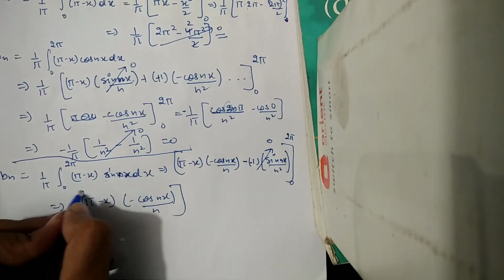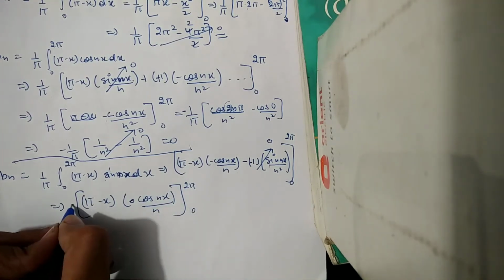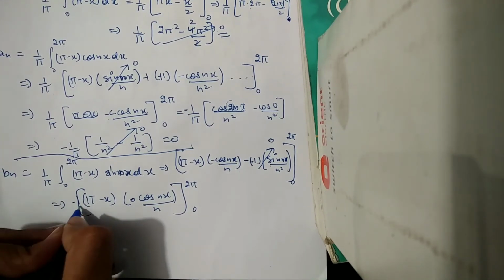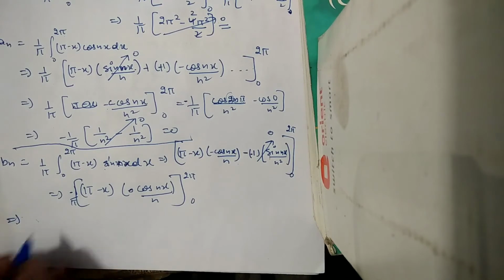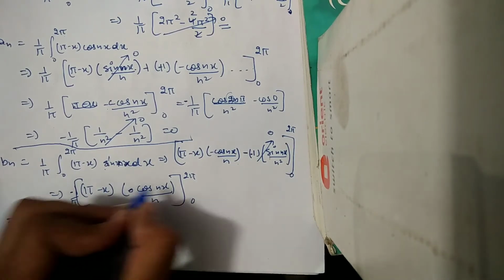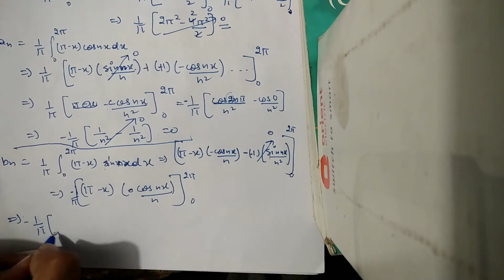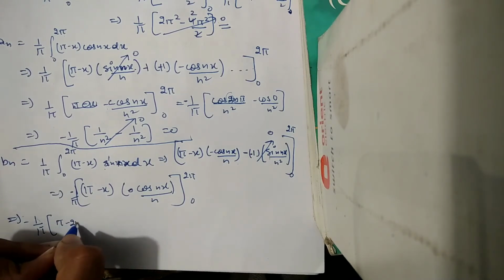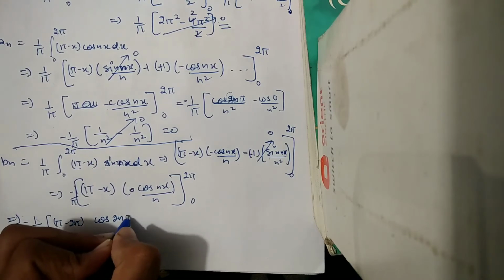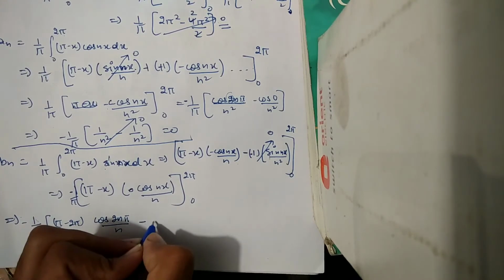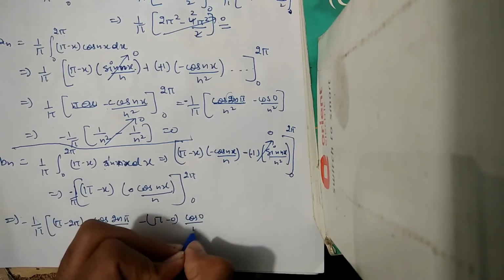By putting the limits from 0 to 2 pi, I am taking this minus sign outside, and 1 by pi is also along with it. At the place of x we will put 2 pi, so inside the bracket we have pi minus 2 pi multiplied by cos 2n pi by n, minus pi minus 0 and cos 0 by n.